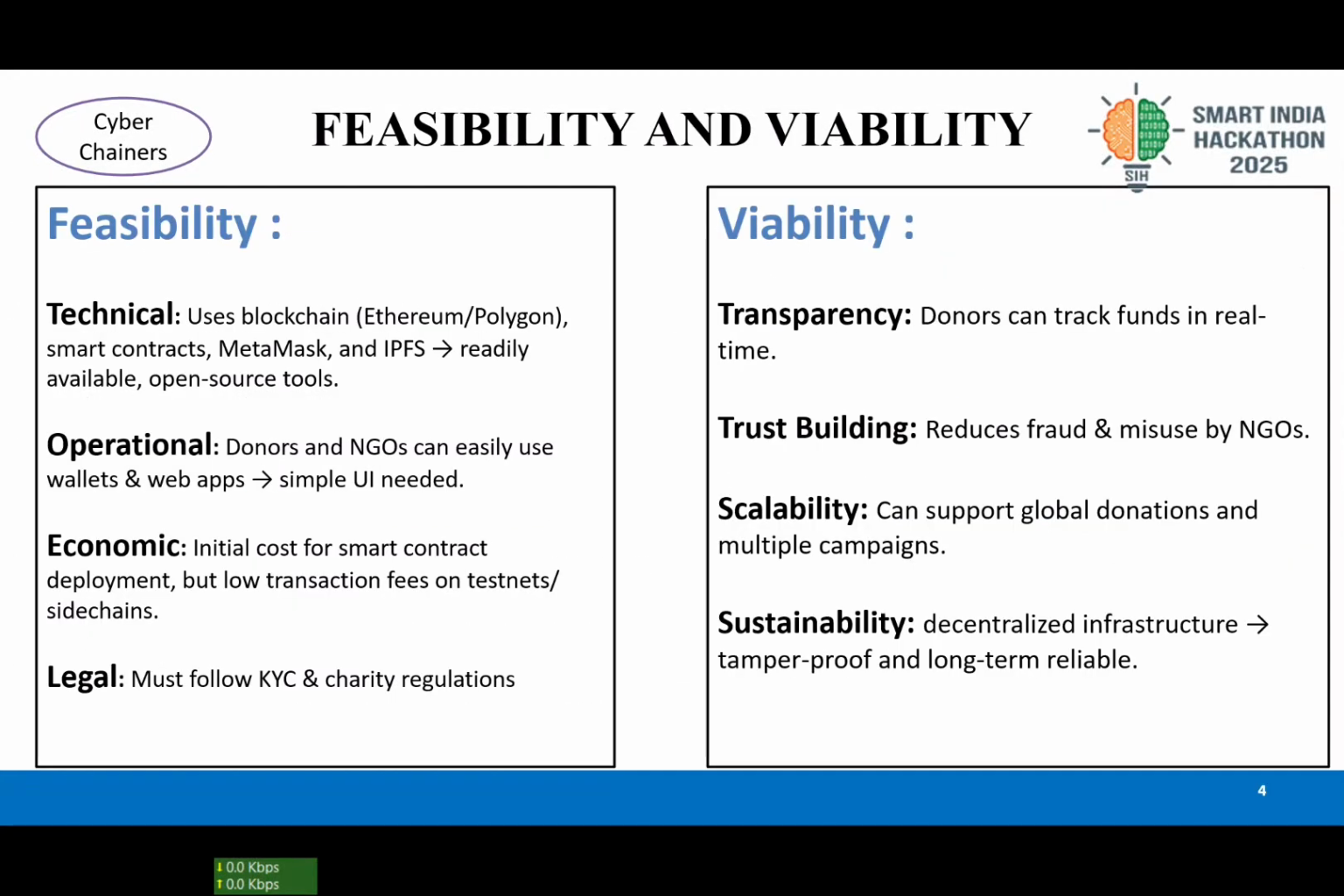The next slide is feasibility and viability. This project will be completely feasible. Technically, we are using Ethereum, Polygon, smart contracts, MetaMask, and IPFS, which are readily available and open source. For operations, only a simple UI is needed. Economically, everything is open source, so there will be very low transaction fees on the testnets, and everything must follow KYC and charity regulations. So this will be legal.